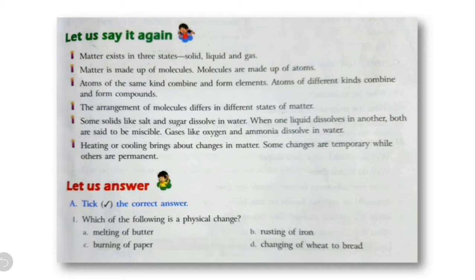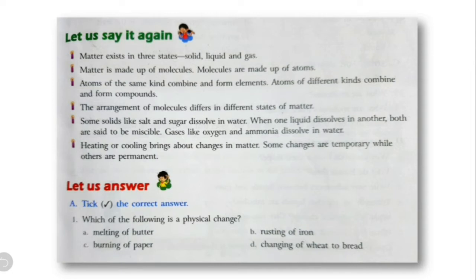So in almost all the states of matter, certain materials can dissolve in water and certain cannot. Whichever are soluble are called soluble, and which are not soluble are called insoluble substances. Soluble substances are found in all the three states of matter. You can find them in solids, liquids as well as gases.